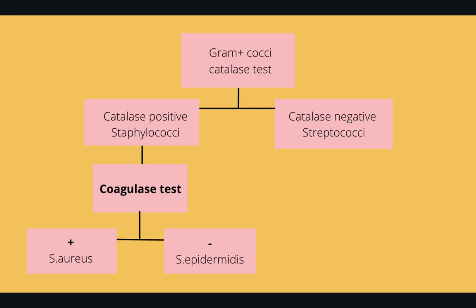And then we have the coagulase test for the catalase positive group, to identify the coagulase positive bacteria, which is Staphylococcus aureus, and the negative bacteria, that is Staphylococcus epidermidis. So this is an example of using the biochemical test to identify the species of the bacteria.